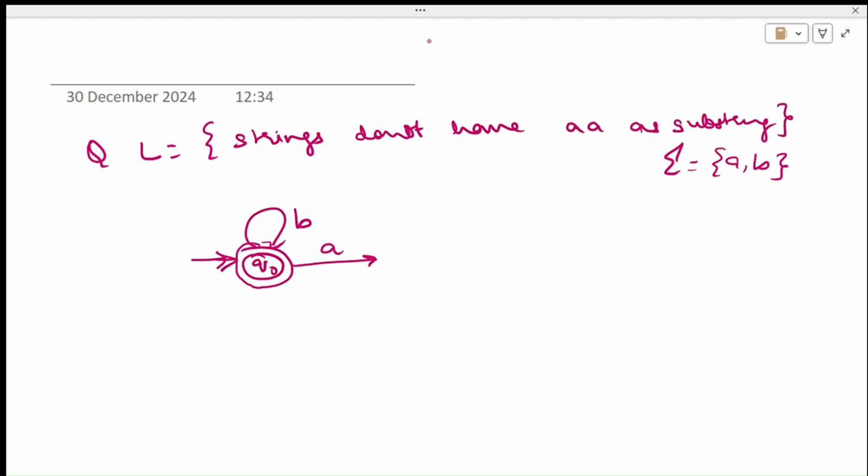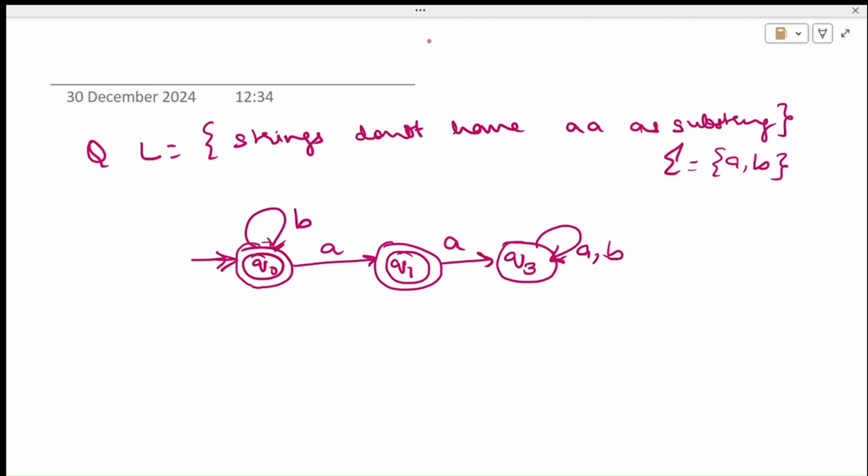A single A, or any number of B's followed by a single A, should be accepted. But after this A, one more A should not be accepted. Once the machine sees an A followed by one more A, it will send it to some state which is a trap state.